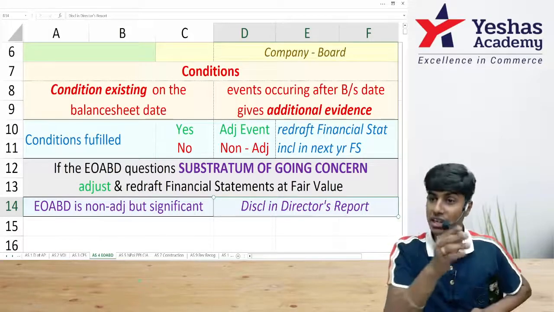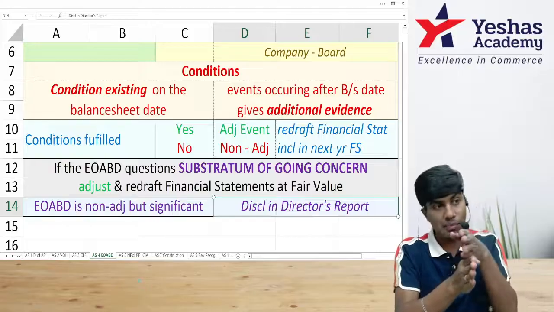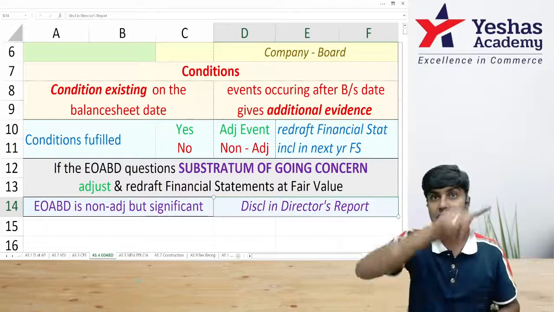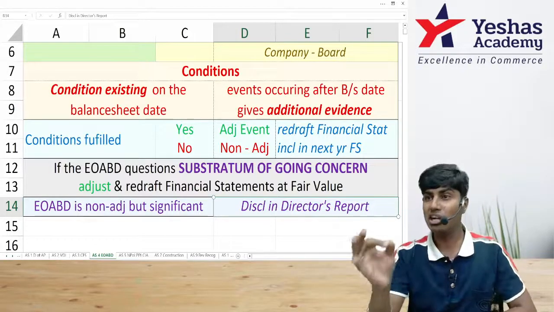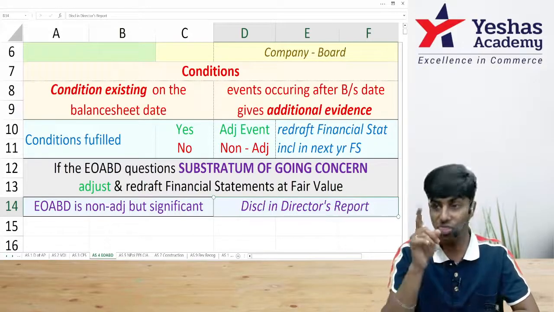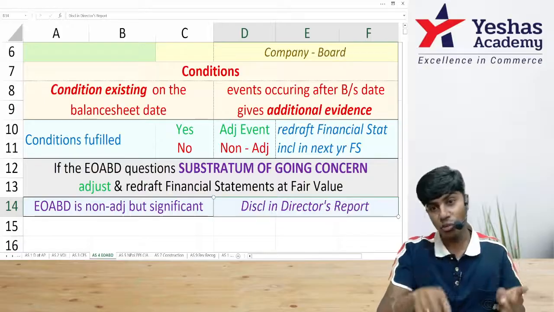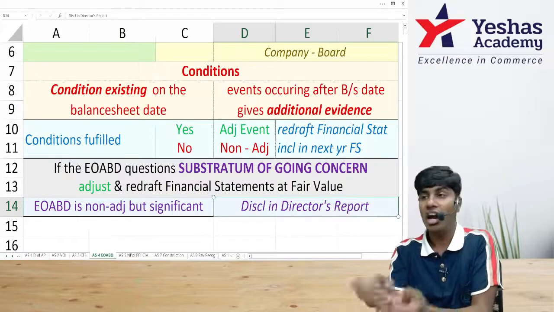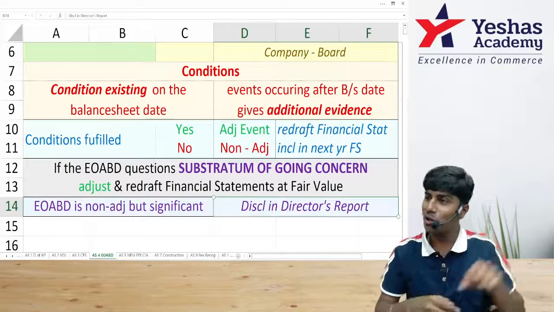But if the transaction or that event which is happening after balance sheet date raises a question mark on the fundamental accounting assumption of going concern, then the financial statements have to be redrafted at fair value. Then that value will be recorded as 0.